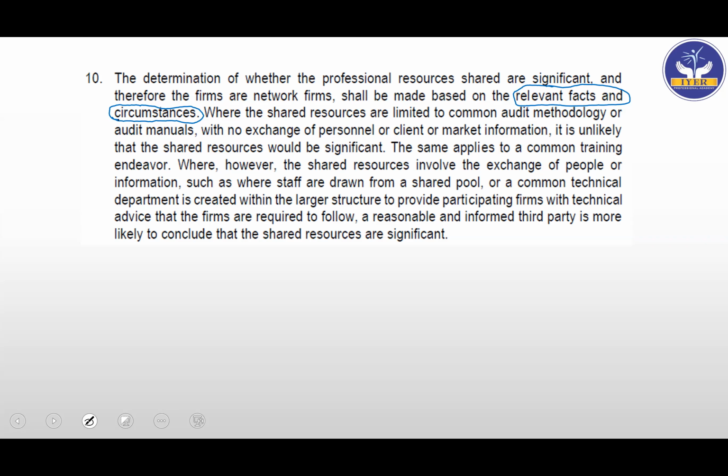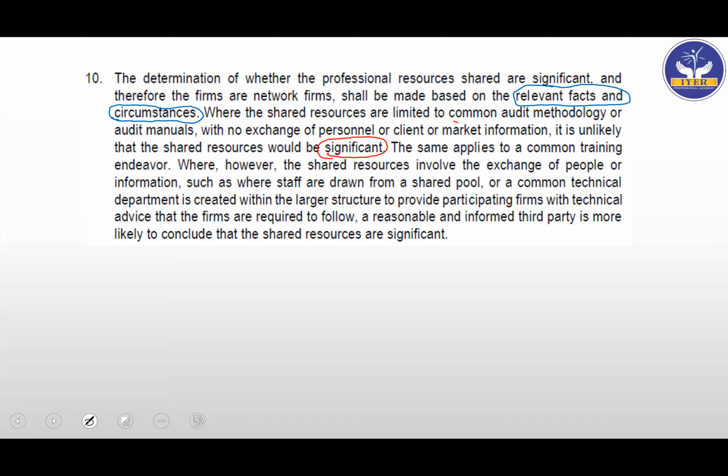Let's see: where the shared resources are limited to common audit methodology and or audit manuals with no exchange of personnel or client or market information, it is unlikely that the shared resources would be significant. Very nice point. They have clearly said here what forms a significant resource.